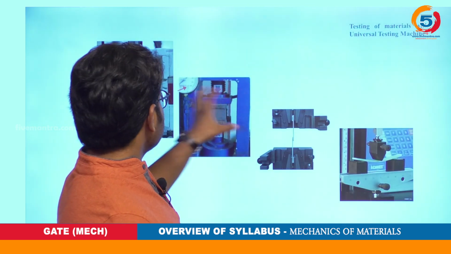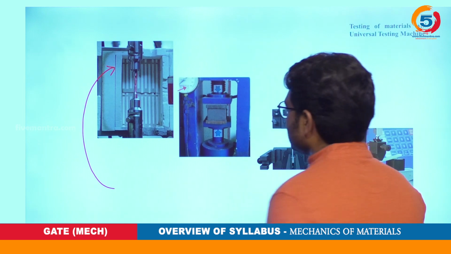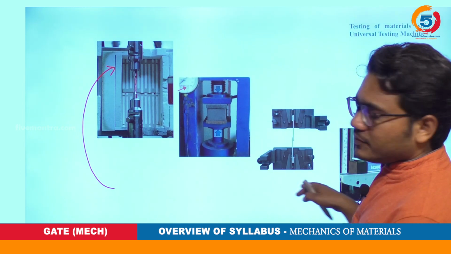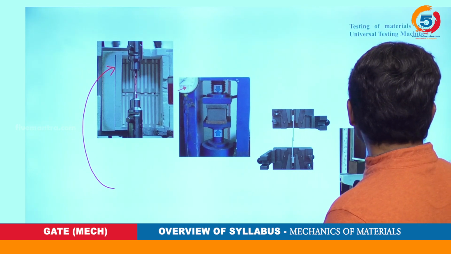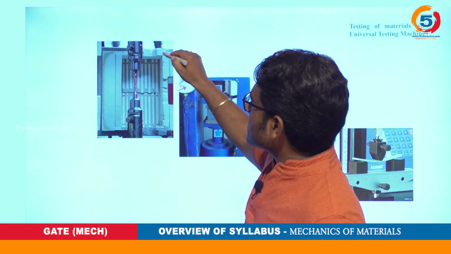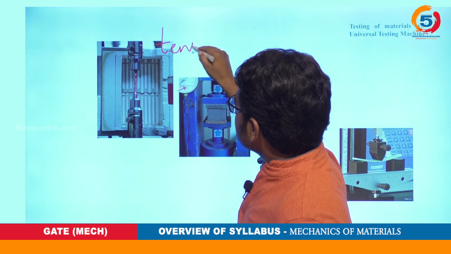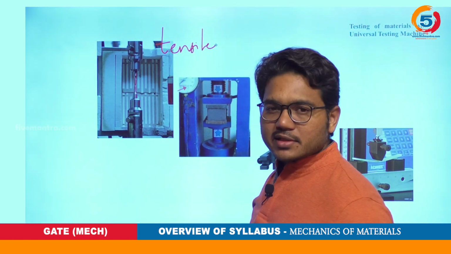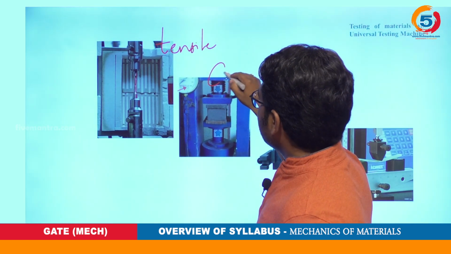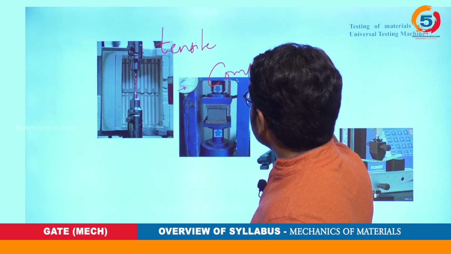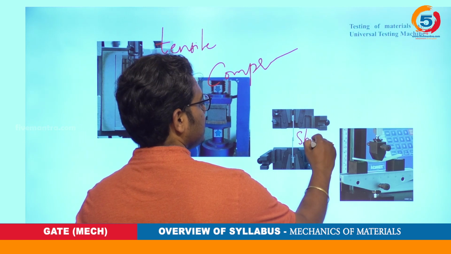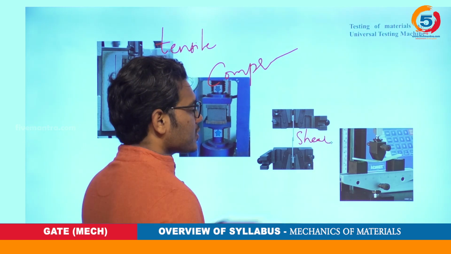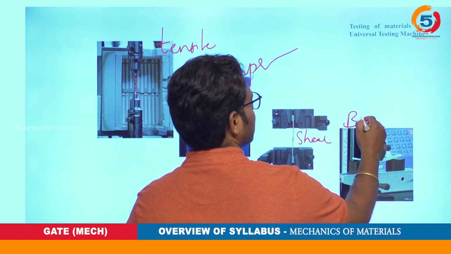This picture shows what the various testings are. What are the testings you have here? This is tensile. We can do a tensile test on the UTM, a compression test, a shear test, and also a bending test.